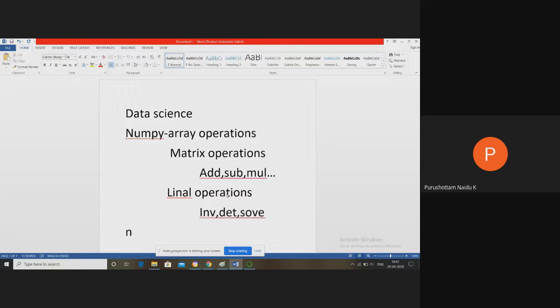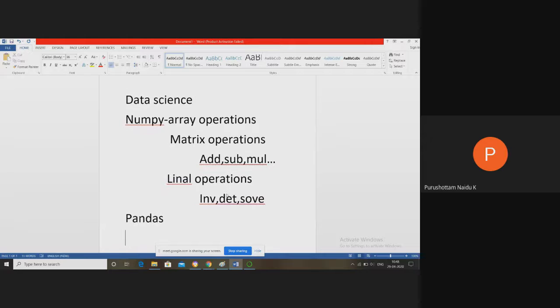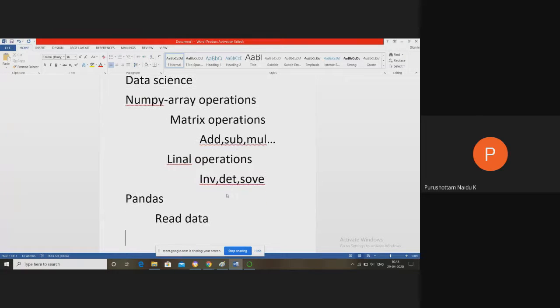Now, coming to the next library, which is called Pandas. In the Pandas library, we discussed how to read data. To read the data, we use read_csv to read a CSV file, read_excel to read an Excel file, and read_table to read a text file. So that is how we discussed reading data.